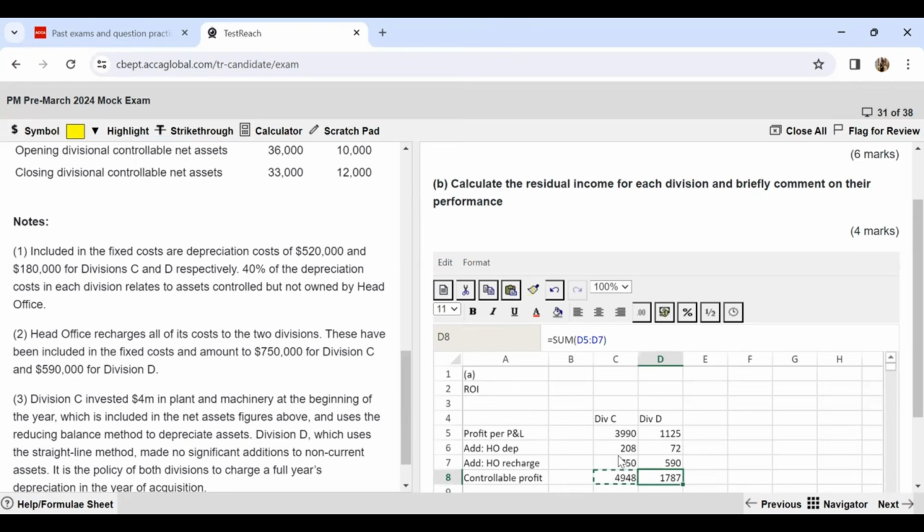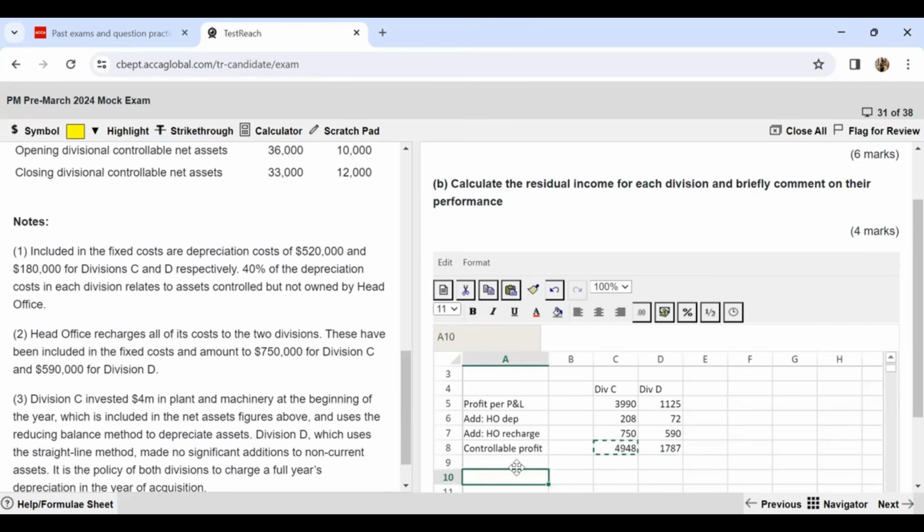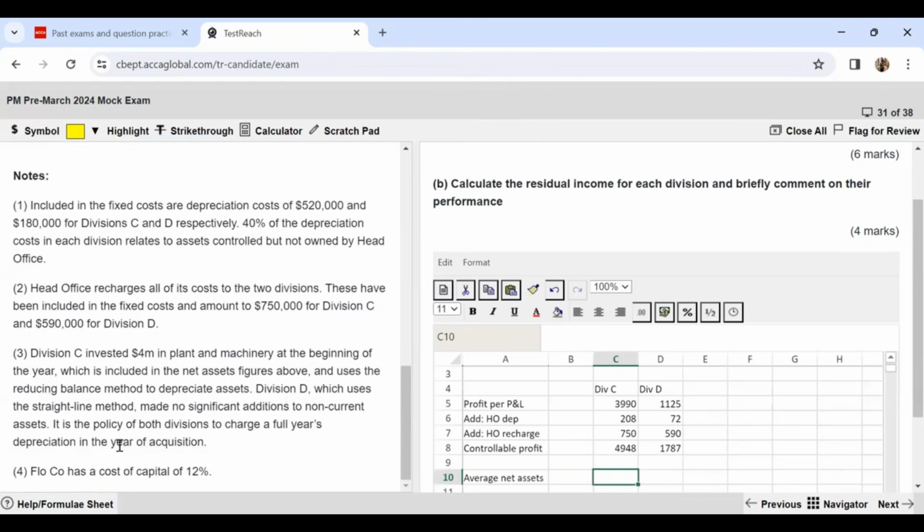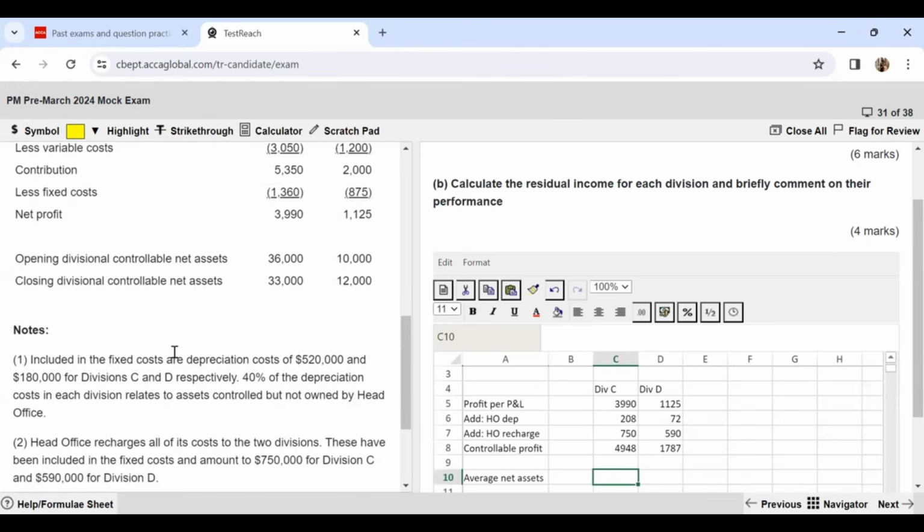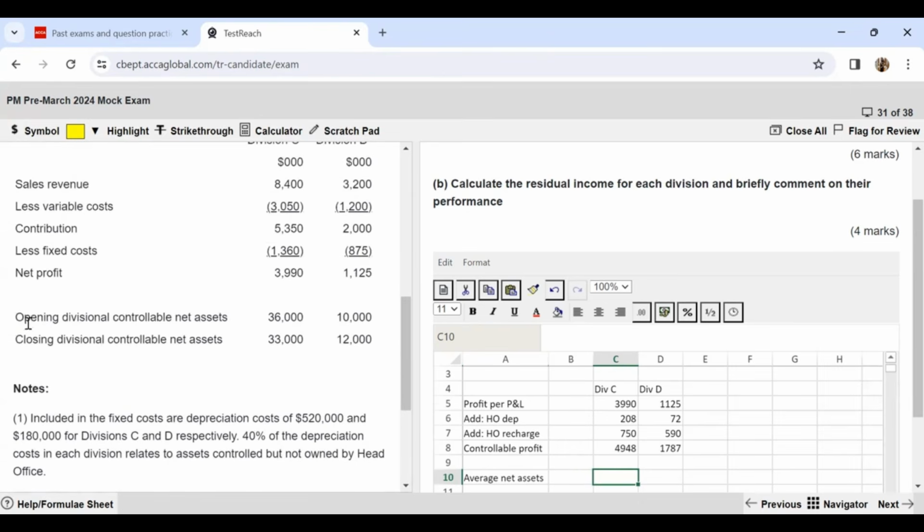Now the next thing which I need for my ROI is my average net assets. So when I talk about the net assets, I need to account for these things to find out my net assets. First of all, these are already given. So opening and closing are given.